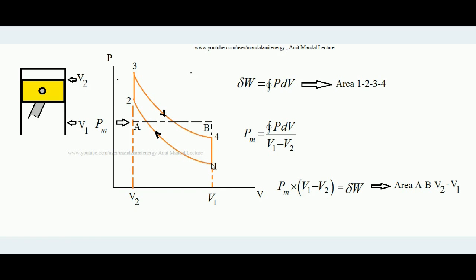So once again, in case I divide the area of this loop, which represents the work done of the cycle, by the net change in volume, this is called the stroke volume. Stroke volume is the amount of displacement of the piston from top dead center to bottom dead center. When the piston displaces from top dead center to bottom dead center, the net amount of volume it accumulates inside is the stroke volume. So simply, in case I divide the work done, that is the area of this closed loop, by the net change in volume, that is V1 minus V2, I will get the mean effective pressure.